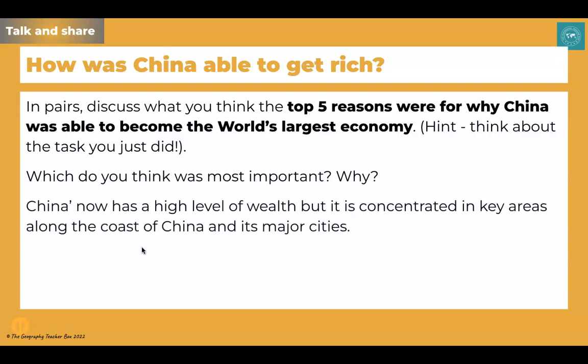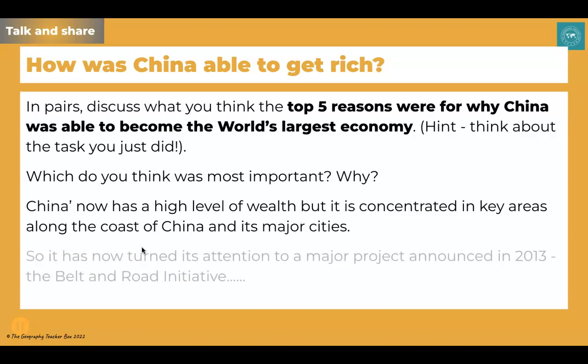China now has a really high level of wealth, but it is concentrated in very specific areas, notably along the coast and also in its major cities. So to try and spread the wealth a bit more equitably across the country, it's begun to turn to a project known as the Belt and Road Initiative. Now, this is a project that was actually announced back in 2013, but it's so big they're expecting it to take decades to really get to its completion.